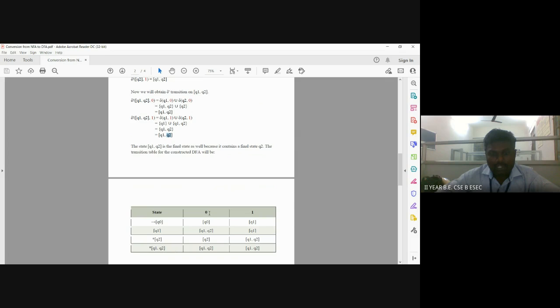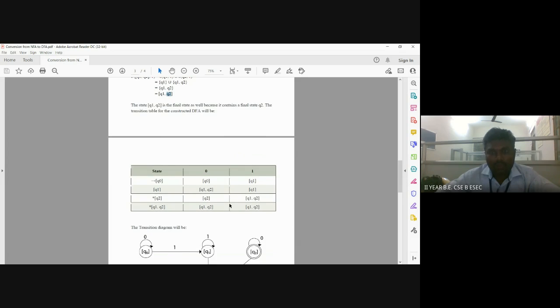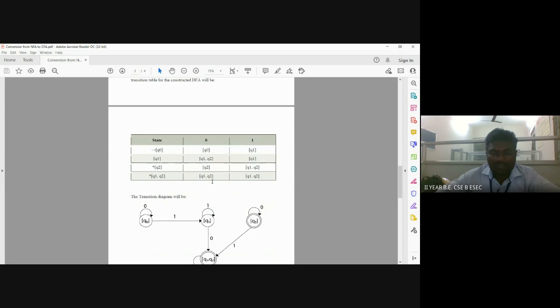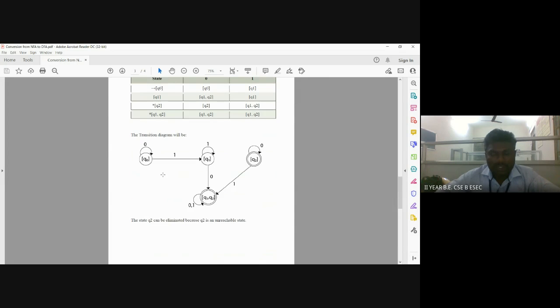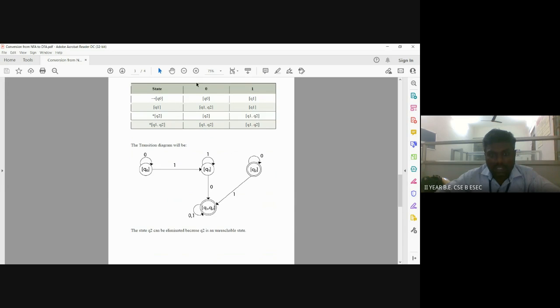Q1, Q2 reading input symbol 1 also makes a self transition to Q1, Q2.